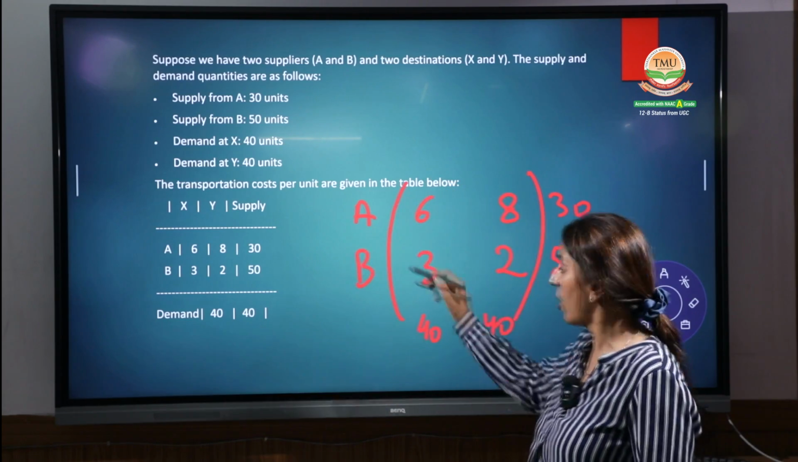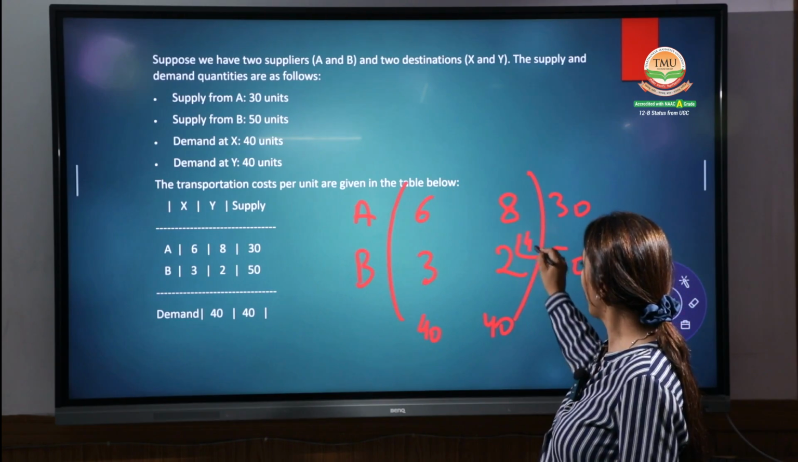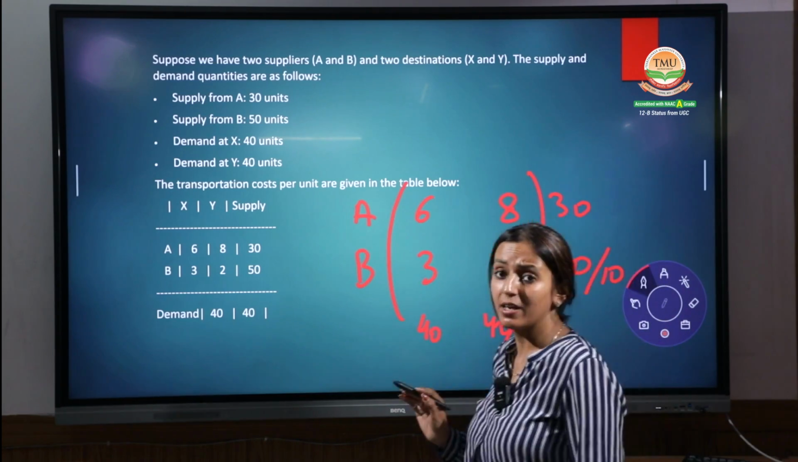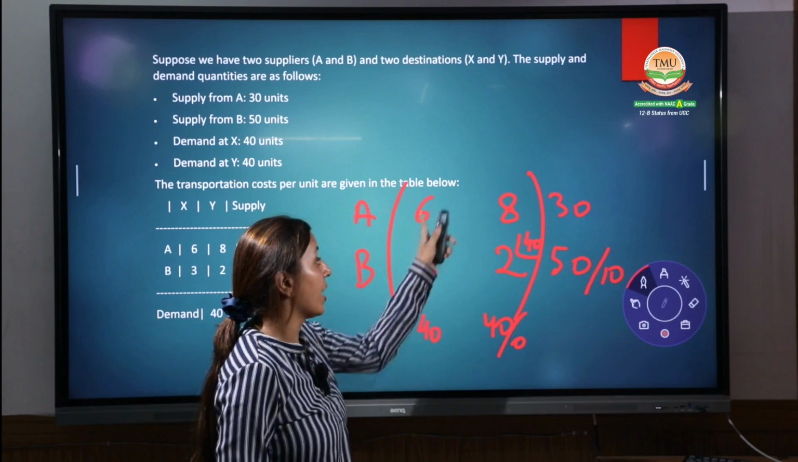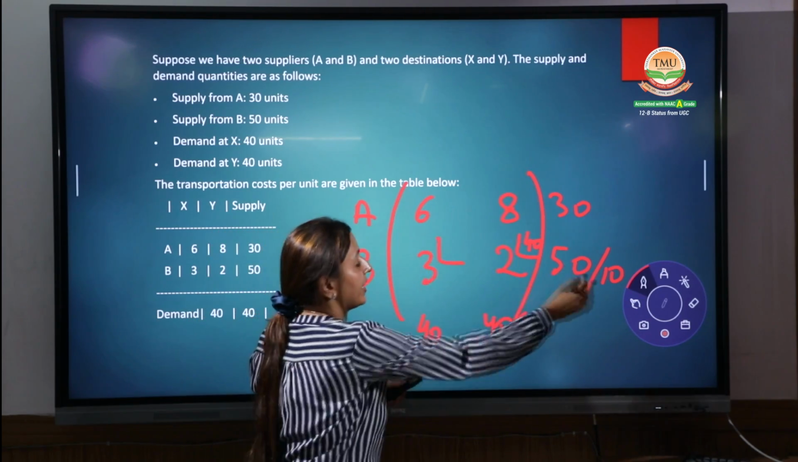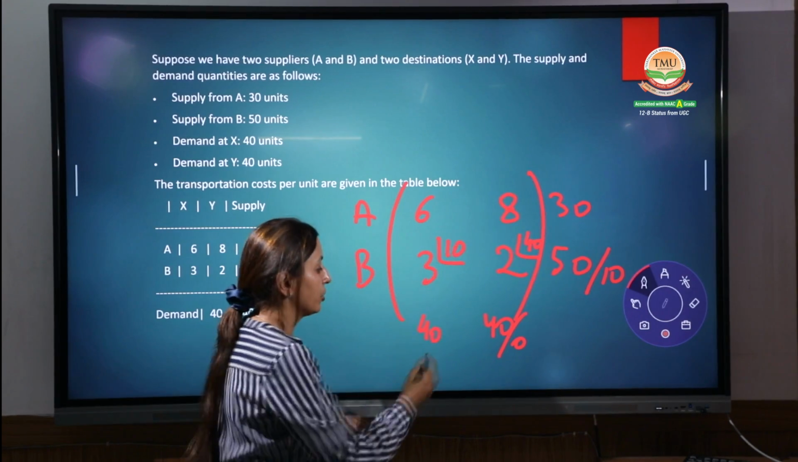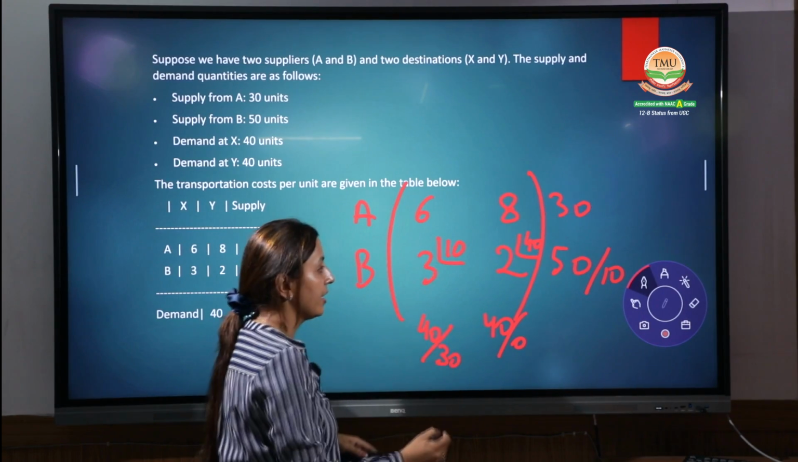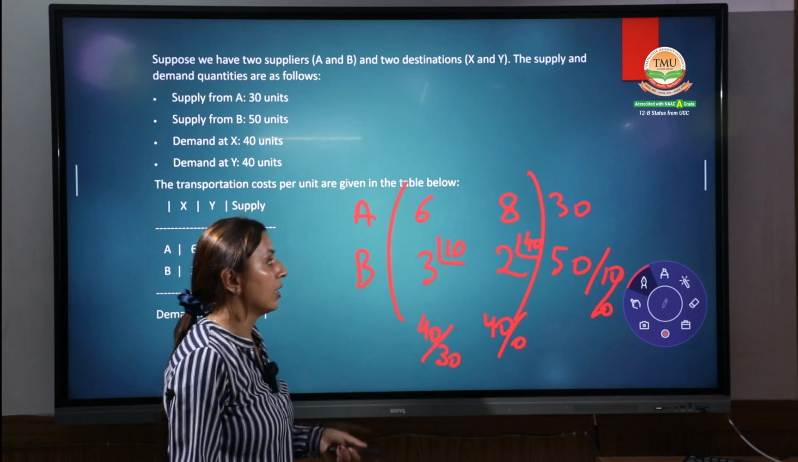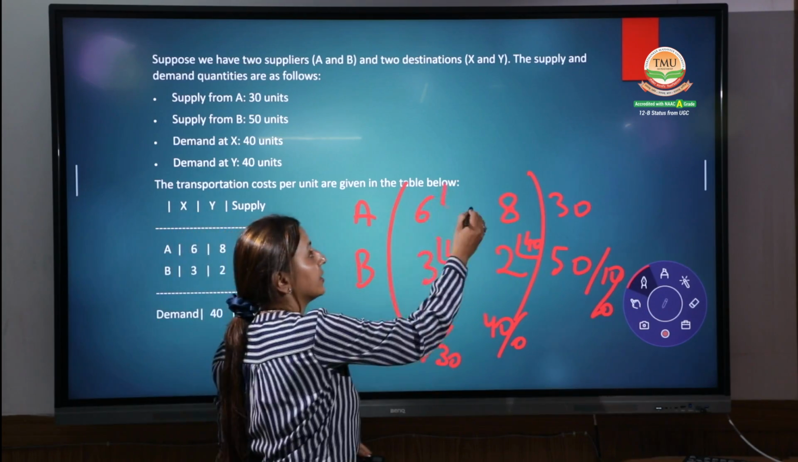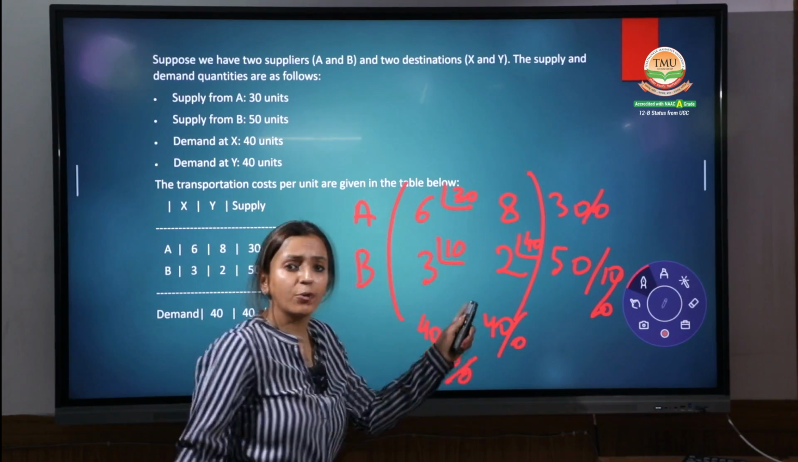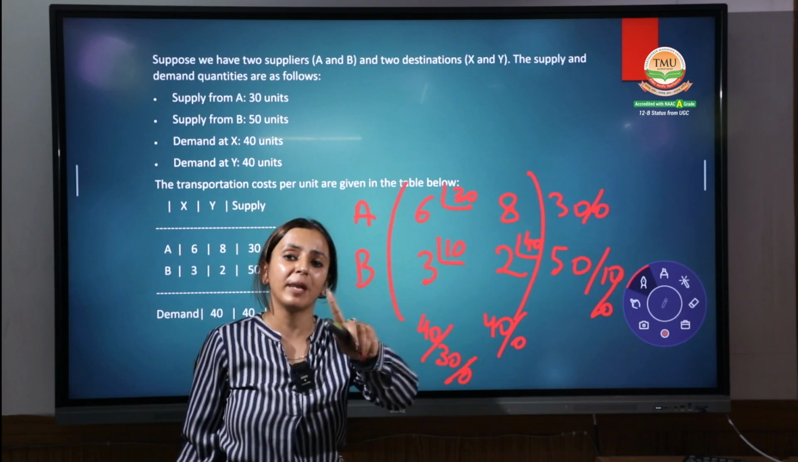Find out the least cost, that is 2. Give the allocation 40, remaining 0, balance 10. Now find out the next least one. The next least one is 3. Yes, it's 3. 40 and 10. That means you can give 10 to this. That remaining is 30, and this is again 0. This allocation is done. Now this is 30 and 30, and this is again 30, and this is 0, this is 0. Yes, you can do it in this table only, in one matrix also.